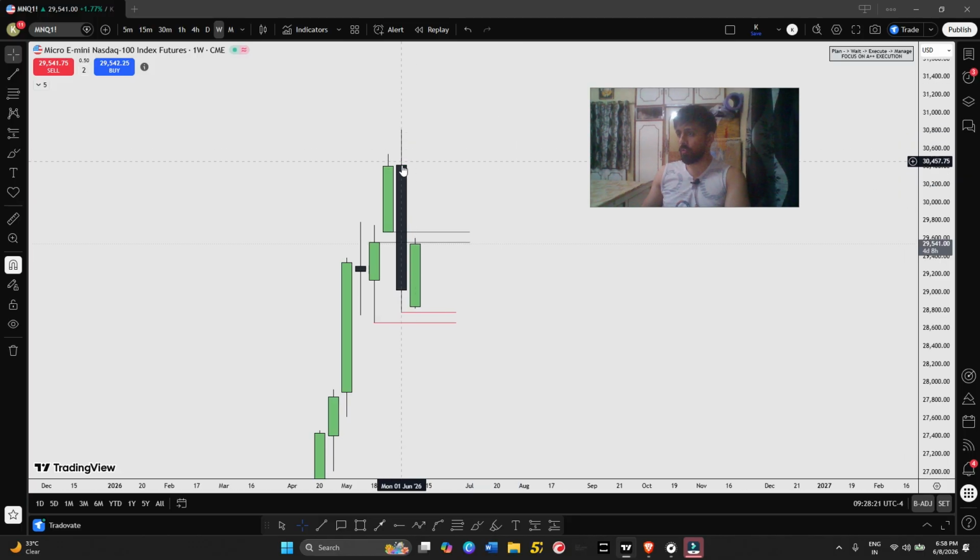If you see, we have formed this weekly bearish engulfing, and last week's opening gap, which was a bullish gap, has now inverted. So right now it will act like resistance. This week's opening gap can work as resistance here. So the bearish engulfing is there, the second weekly flow is bearish, so I'm looking for a bearish move to target this swing low and this swing low.